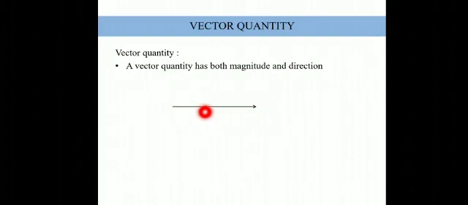A ray always has a starting point and no ending point, so the arrow indicates that this line is going to stretch up to infinity. Let's say this is a ray which indicates some vector. This vector has a value of 10 meter per second. That value of 10 meter per second is nothing but its length also.